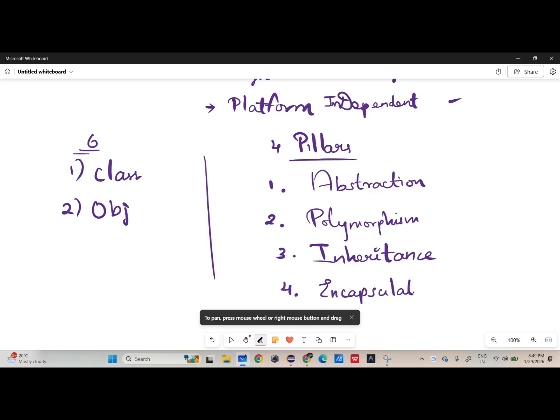So these are the four pillars of OOPS. You need to know all these six concepts.